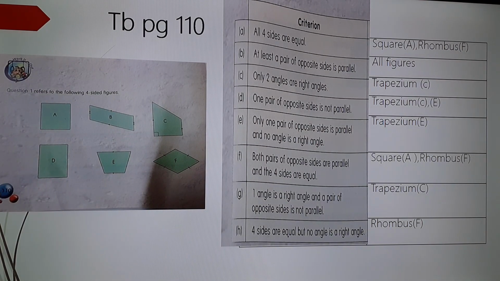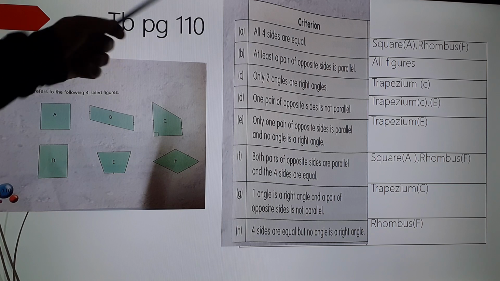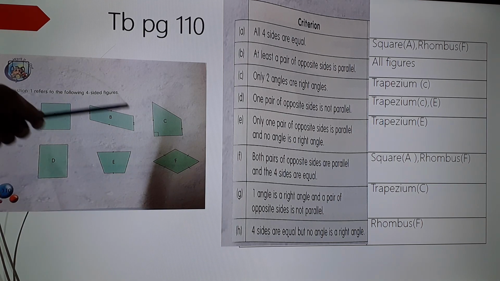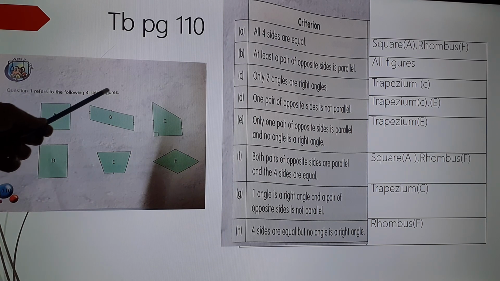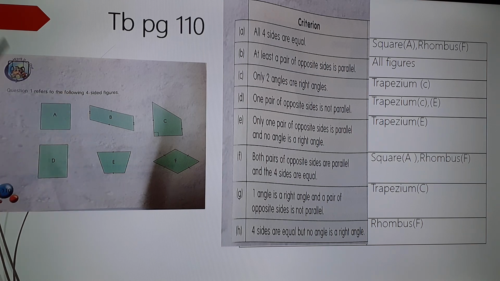Now we will move on to a textbook question. In your textbook, page number 110, these are the figures given. Question 1 refers to the following four-sided figures. So here you can see some of the figures. Can you identify these figures? What is A? A is a square. B, parallelogram. C is a trapezium with right angles. D is a rectangle. E is also a trapezium without right angles. F is a rhombus. So now we will answer the questions.